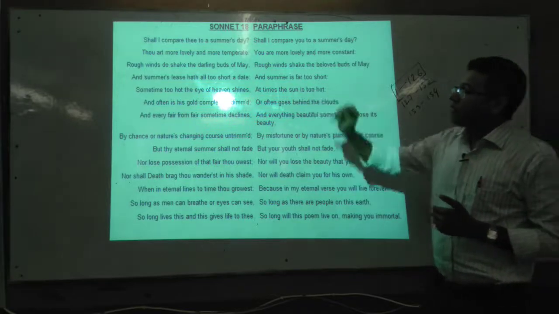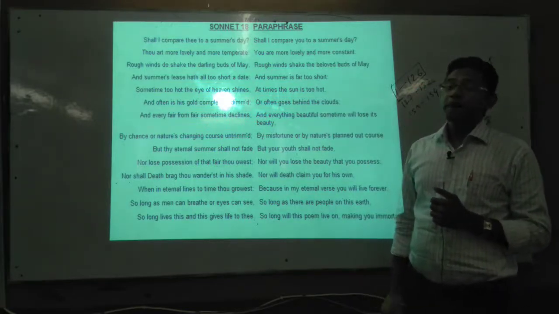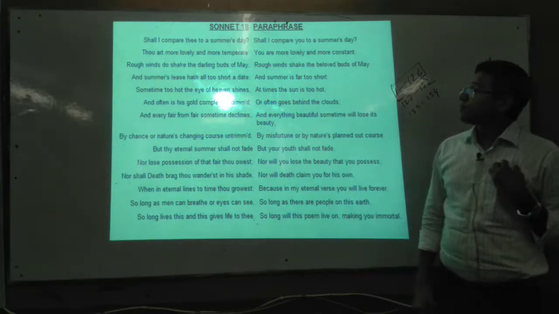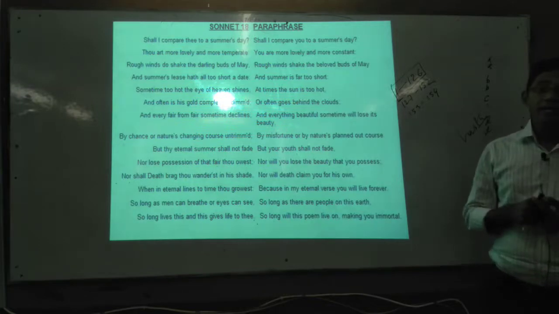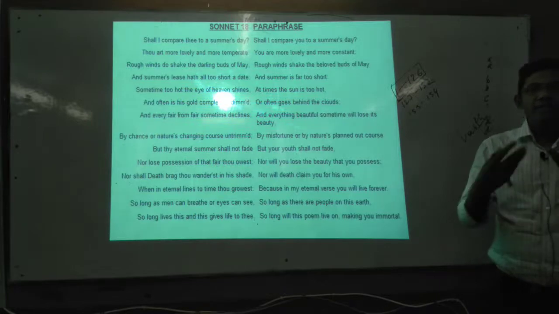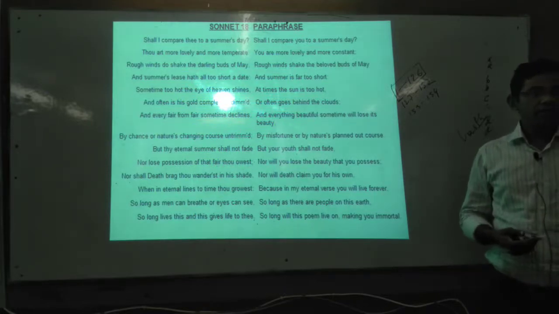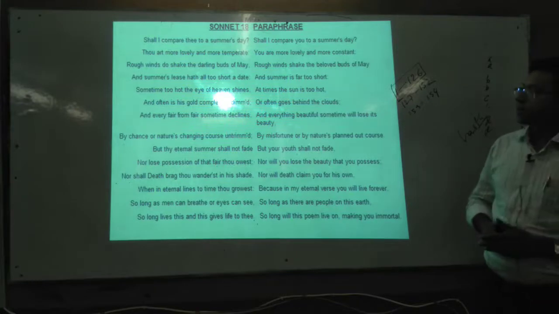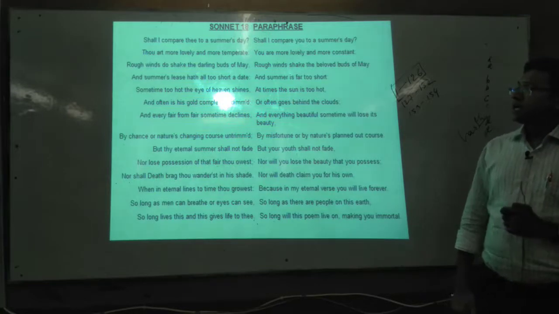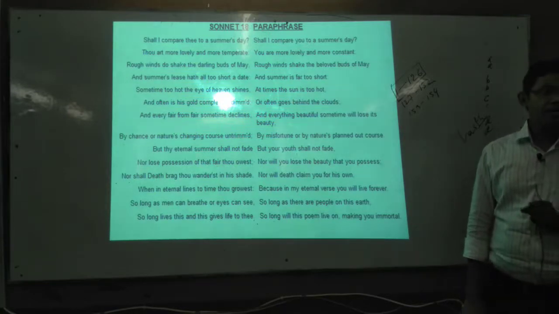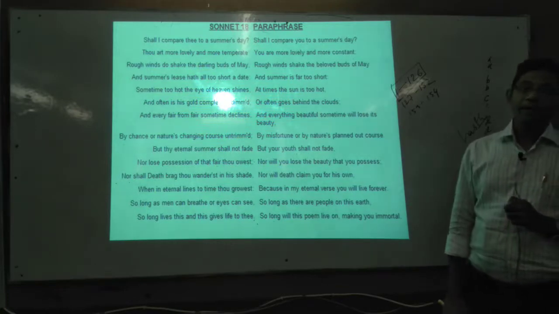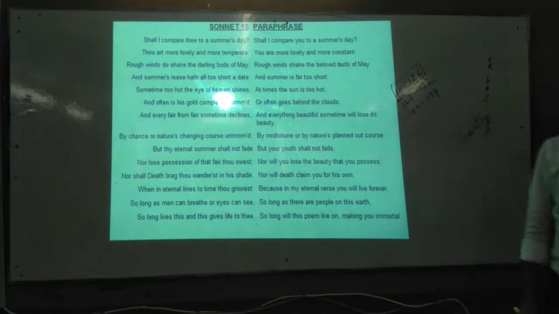So, thou art more lovely, more temperate. What does it mean? That you are more lovely and more constant. Summer is a fading one. Summer is a shorter one. At any moment it can change. But your love lasts longer than a summer's day. Then, rough winds do shake the darling buds of May. Rough winds shake the beloved buds of May. What does it mean that rough winds do shake?